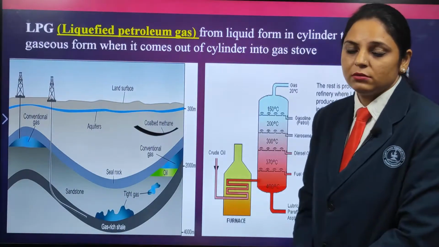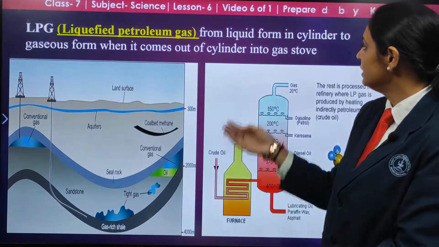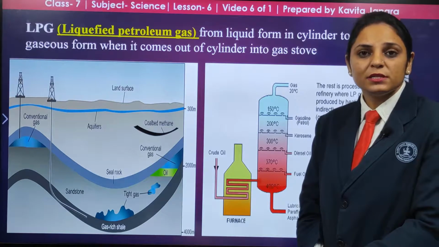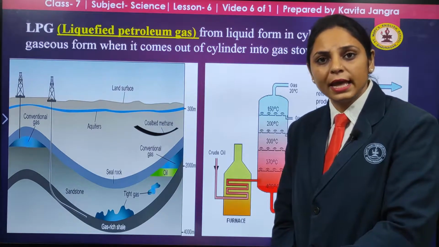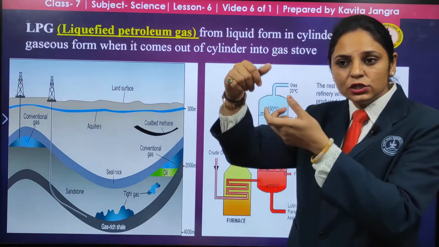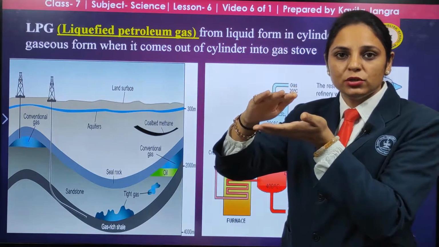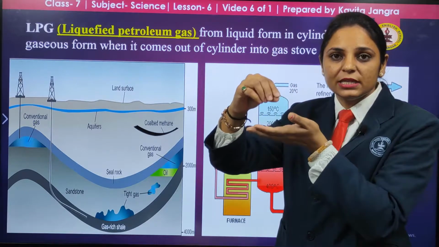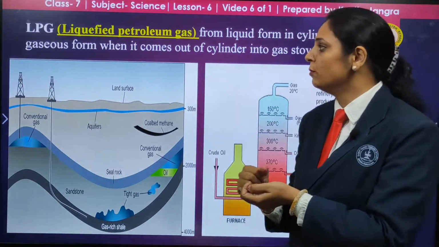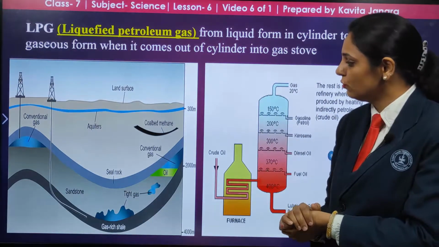Now LPG, whose full form is liquefied petroleum gas, is in liquid form in a cylinder. In which form is it present in cylinders? You will say that this is a gas, but in cylinders it is present in liquid form. As you release the nozzle from the top, slowly releasing the pressure from the cylinder, the liquid changes into the gas form. In gaseous form, it comes out of the cylinder into the gas stove.